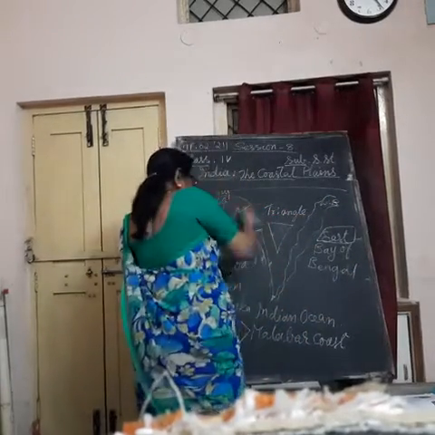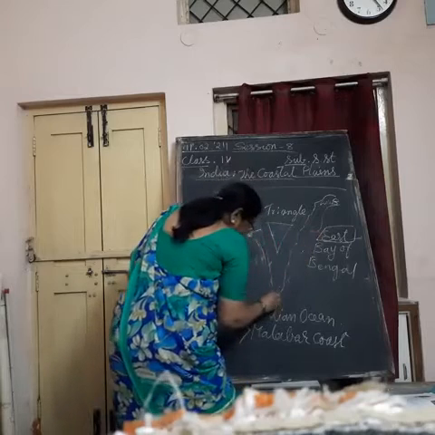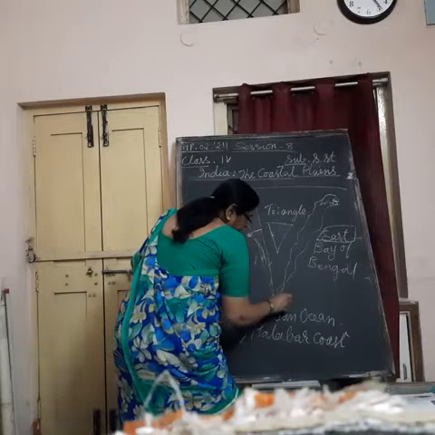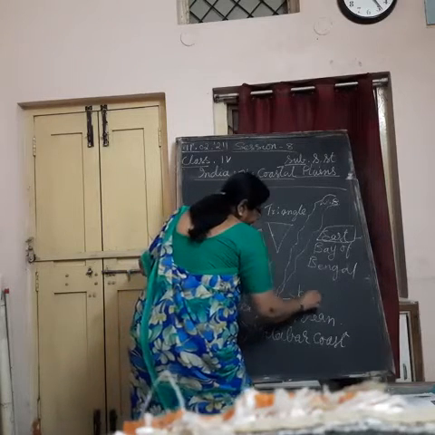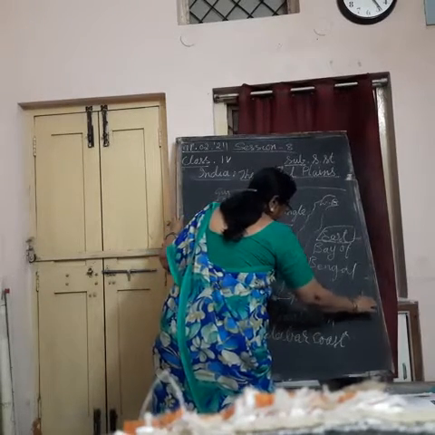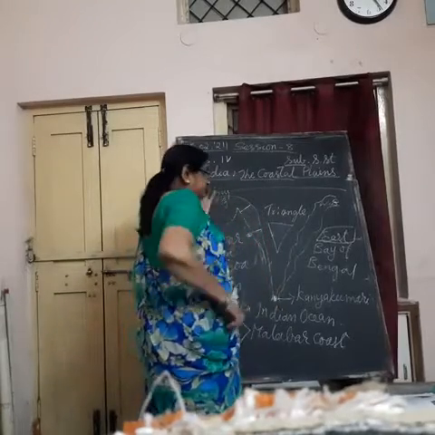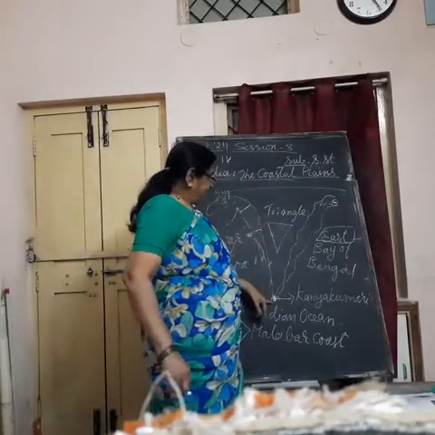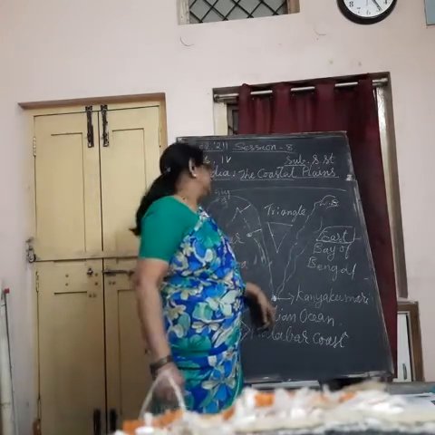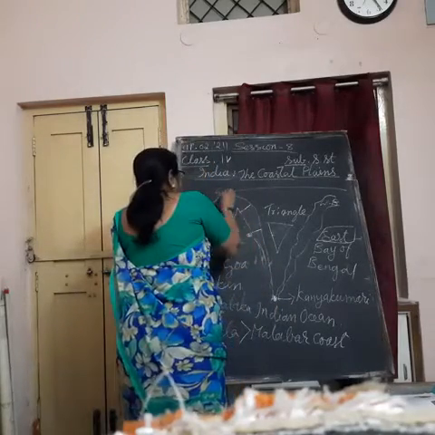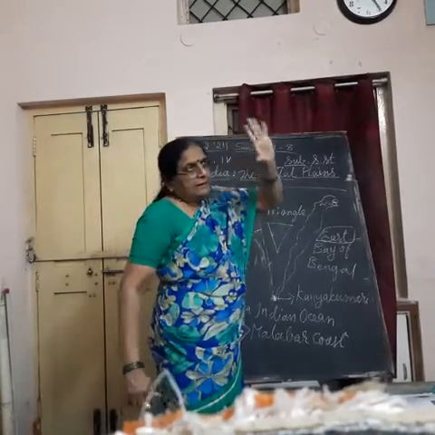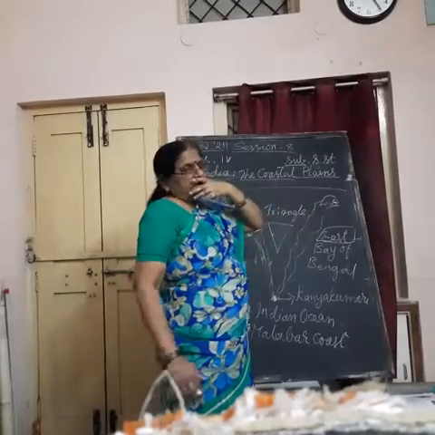Then western coastal plain and eastern coastal plain meet at the southern tip, which is called Kanyakumari. And this part, hills, where they meet together is called Nilgiri Hills. One more thing to tell is, this coastal plain is separated from the mainland by two mountain ranges.